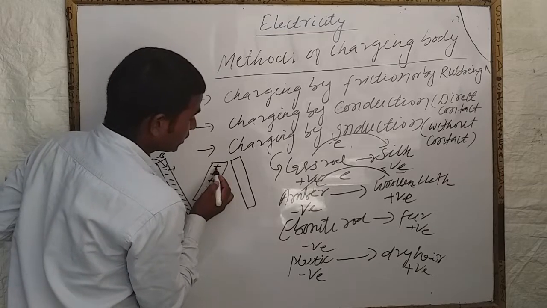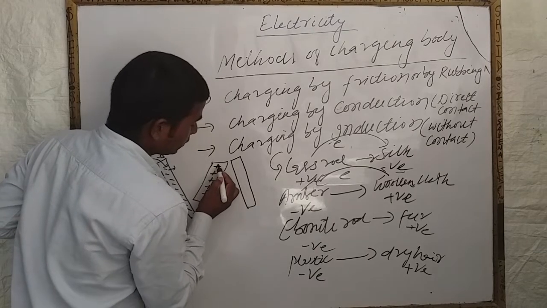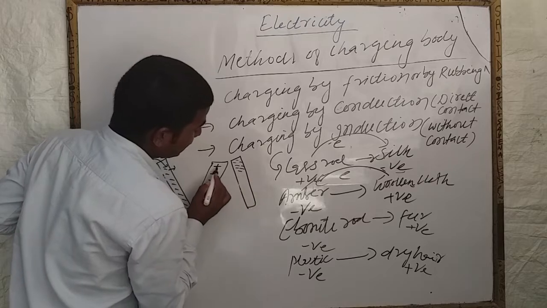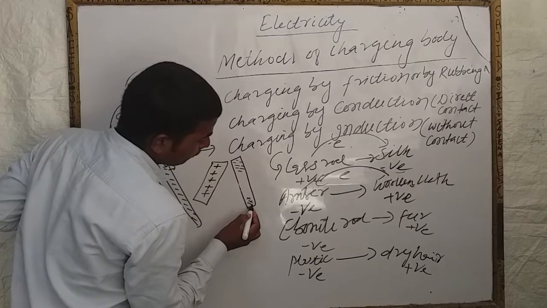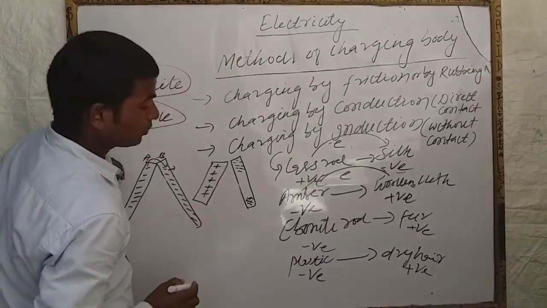Suppose here is positive charge, then here will be negative charge. Why? Because this positive charge will attract this negative charge and it will repel this positive charge. This is known as polarization of charge.